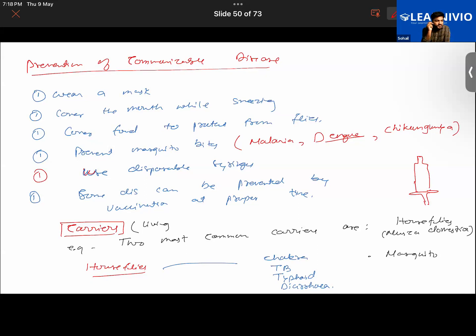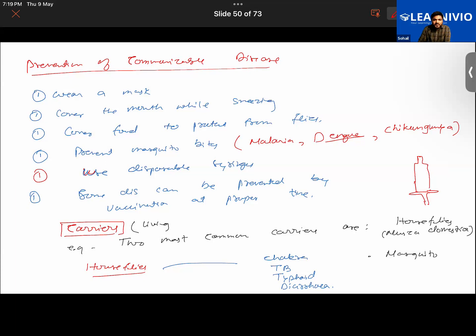What is the name of that pathogen? Guys, quickly. Is it a bacteria or is it a protozoa? Yes, Sundus? Protozoa. That is protozoa. What is the name of the protozoa, Gauri? Sir, it's a female. No, I'm not talking about the carrier, I'm talking about the pathogen. The carrier is the mosquito. Female Anopheles is the carrier of malaria. Plasmodium. Very good.